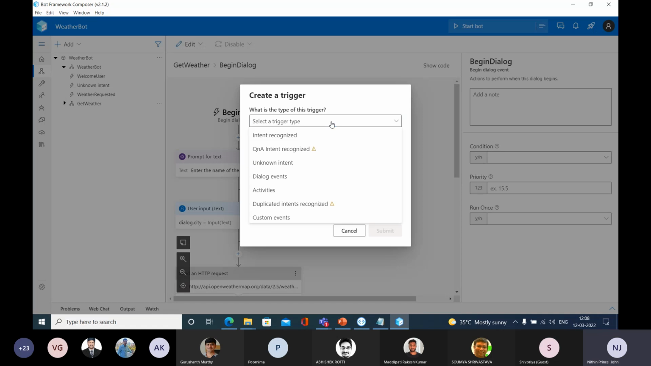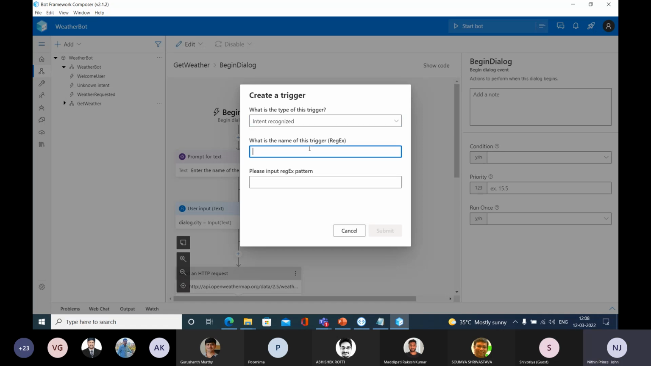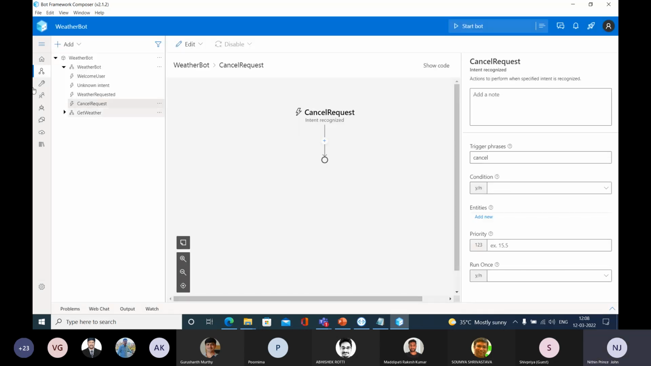So select a trigger type, intent recognized. What is the name of this trigger? Cancel request. I'm going to give it like this, cancel request. What is the input regex pattern? Whenever I type the word cancel, it needs to cancel everything, right? That's my goal. So I'm going to type this input regex pattern here, cancel. Let me click this submit button. So it is able to create a new trigger here, cancel request.